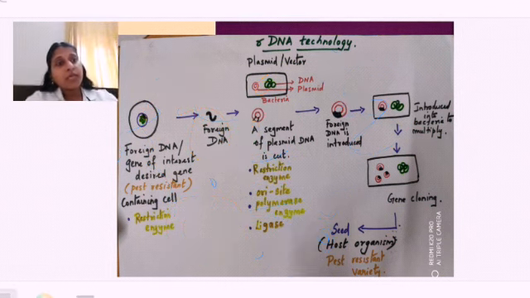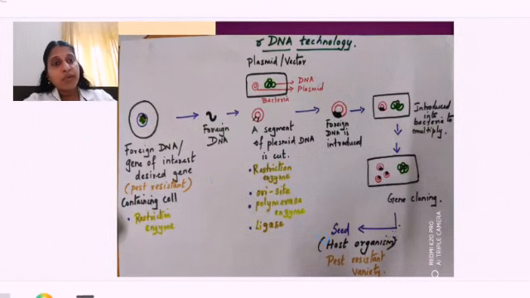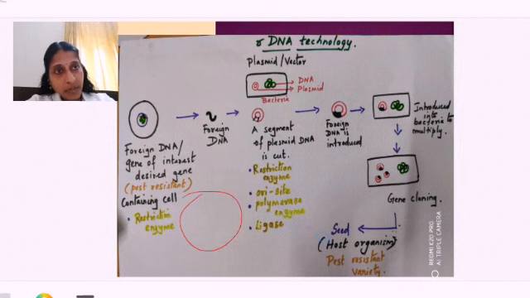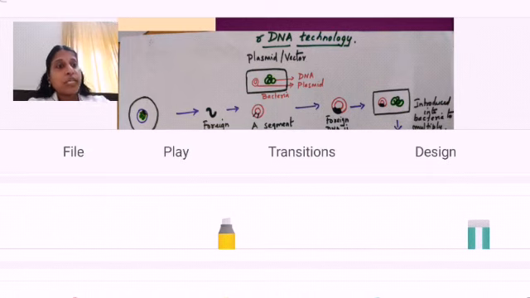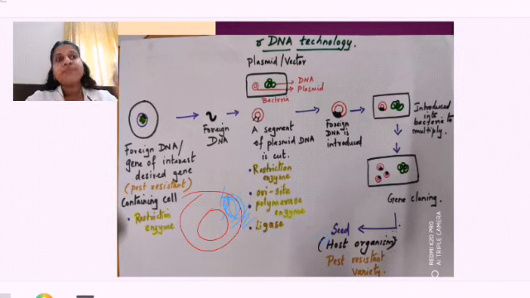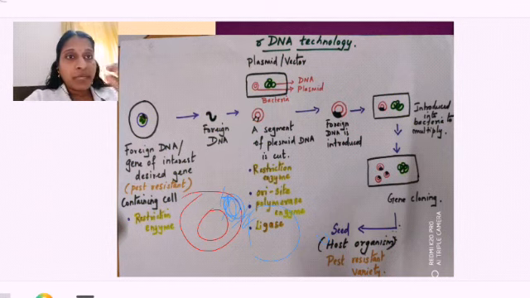This is a circular DNA. So you can find the red was what? A circular DNA. In that red circular DNA I have cut one portion, right? After cutting one portion, in that what I have introduced? I have introduced my foreign gene. So this gene, when I am introducing, whether it has to be joined with the original portion or not? Yes, it has to get joined, isn't it? Then only they can divide. So for joining these things, we are using another enzyme called as what? Ligase, right?